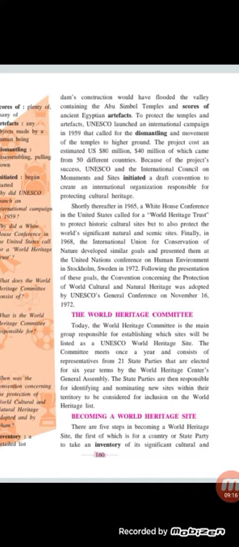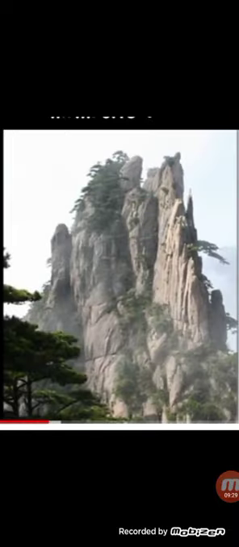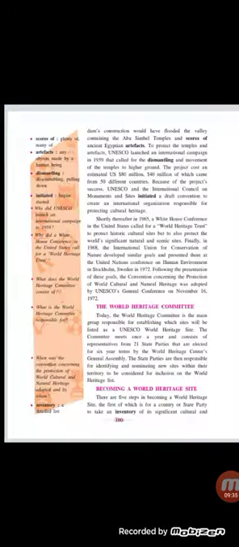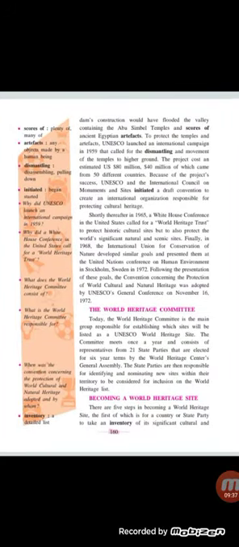The committee meets once a year and consists of representatives from 21 state parties that are elected for a 6-year term by the World Heritage Center's General Assembly. Okay, how many members are there? 21 from the General Assembly. Okay, World Heritage Committee, General Assembly. The state parties are then responsible for identifying and nominating new sites within their territory to be considered for inclusion on the World Heritage List, and on that basis they form the list.